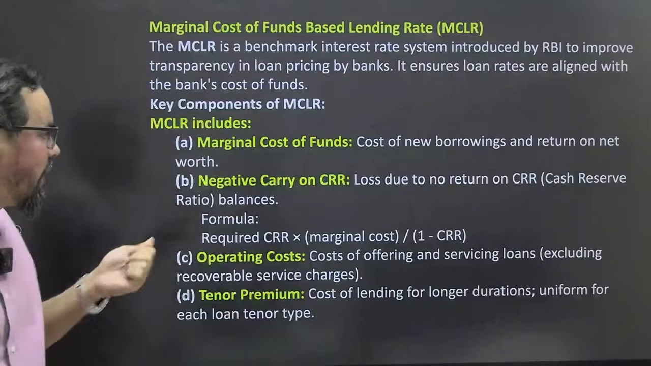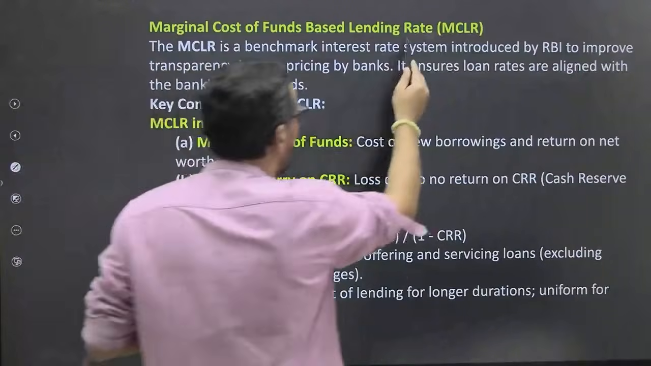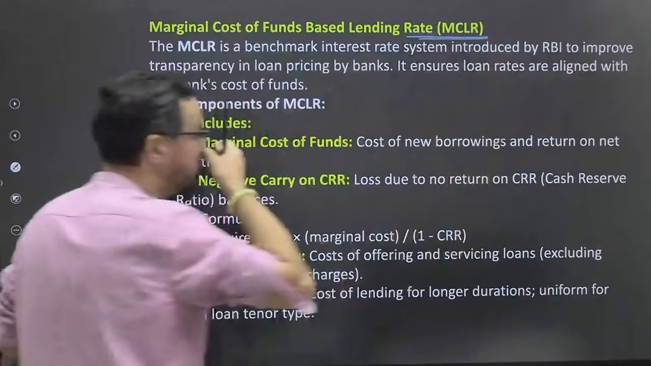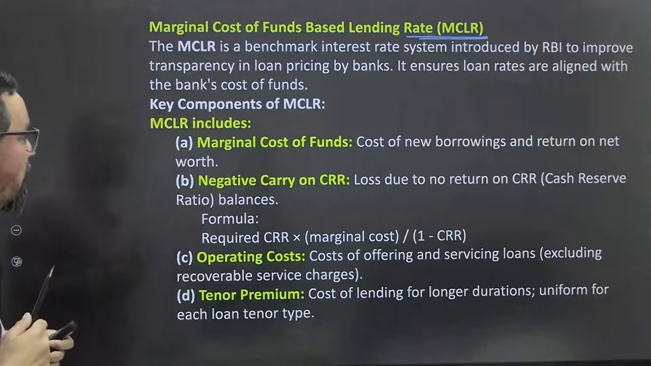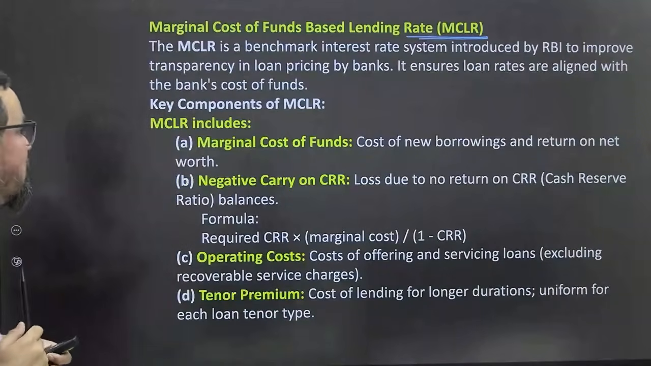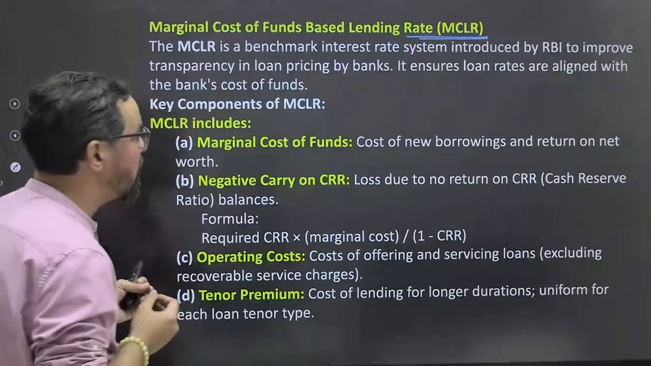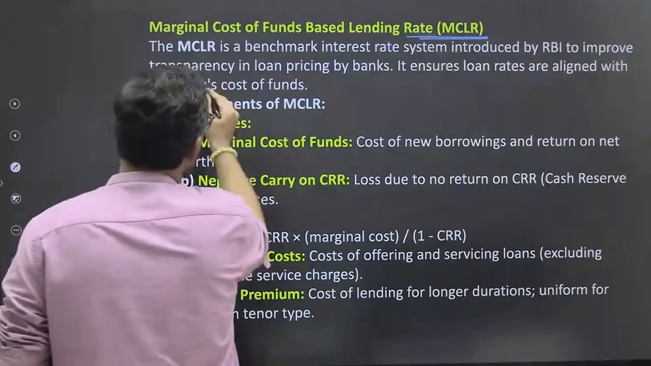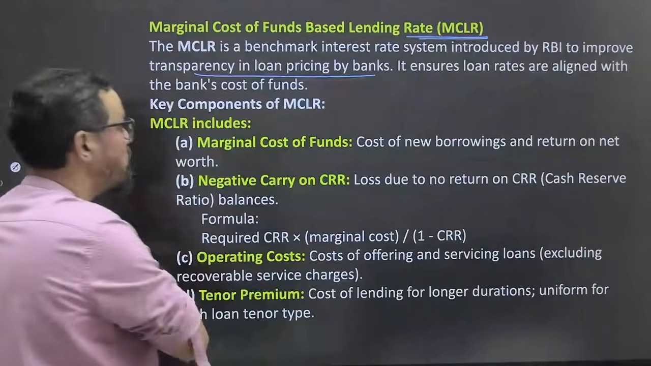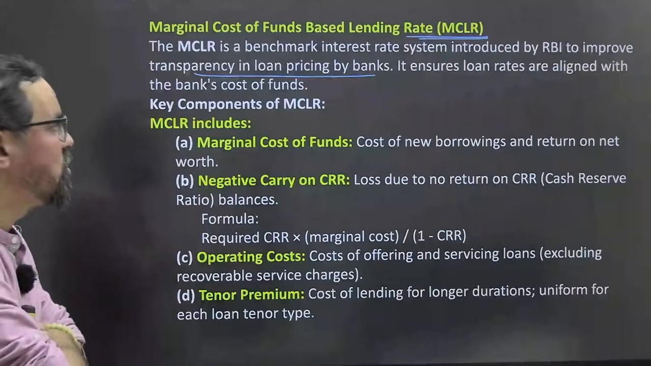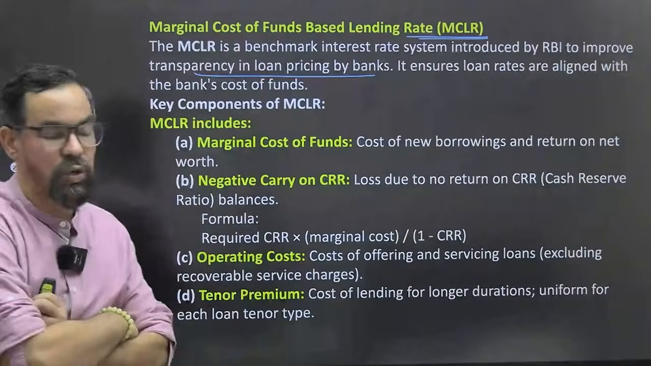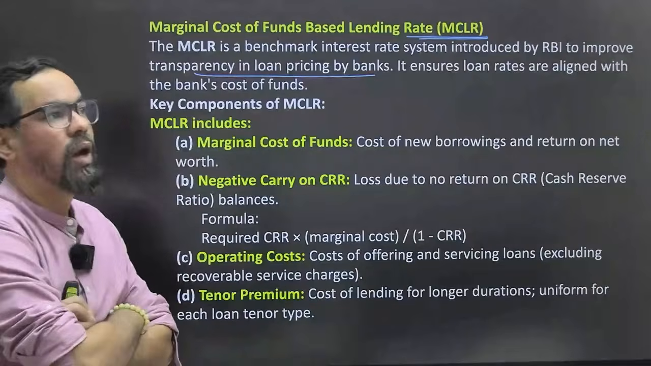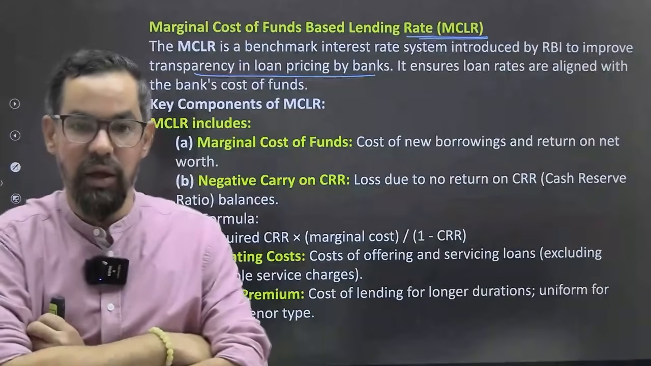So MCLR, nowadays we still use MCLR in many places, especially for fixed rate. MCLR is a benchmark interest rate system introduced by RBI to improve the transparency in loan pricing by banks. It ensures loan rates are aligned with the bank's cost of funds. Earlier we used to have BPLR, benchmark prime lending rate, or base rate.